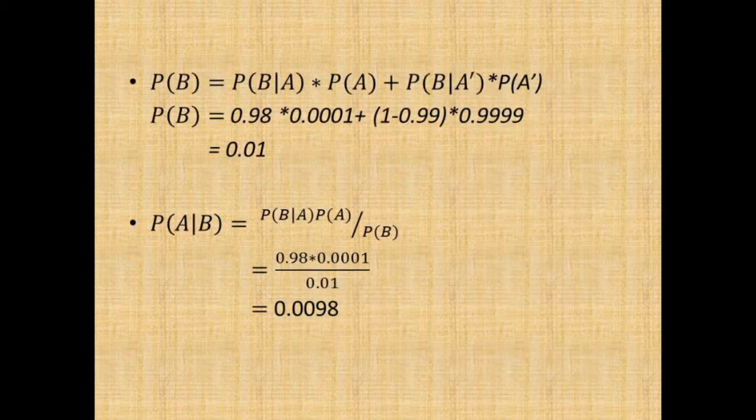So now, using the formula for the marginal probability of B, and having the values for these marginal and conditional probabilities, we can calculate the probability of B, that is the probability of the test being positive, which is equal to 0.01.